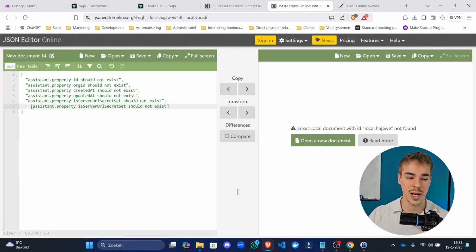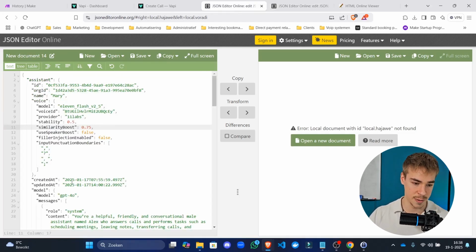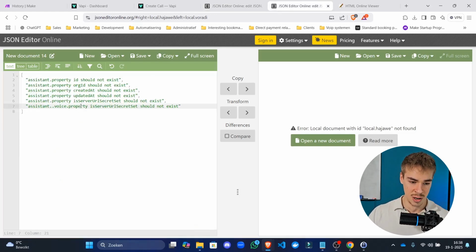Assistant, voice, dot property, and then similarity boost should not exist. So this is actually telling you what the path is.